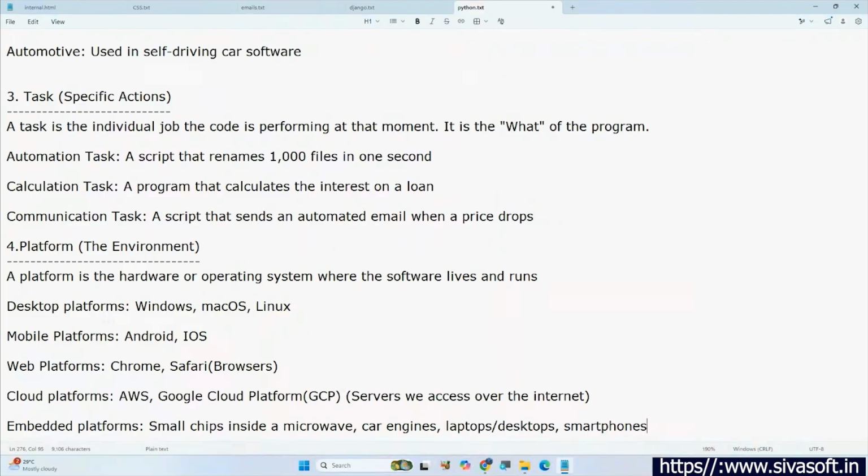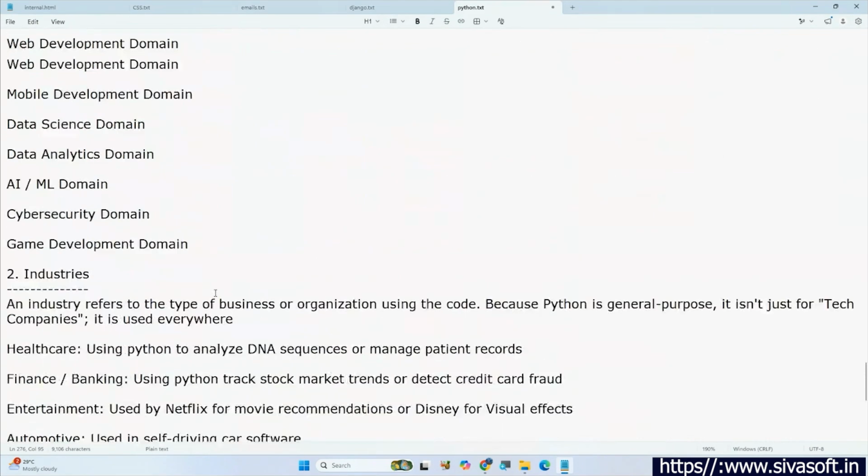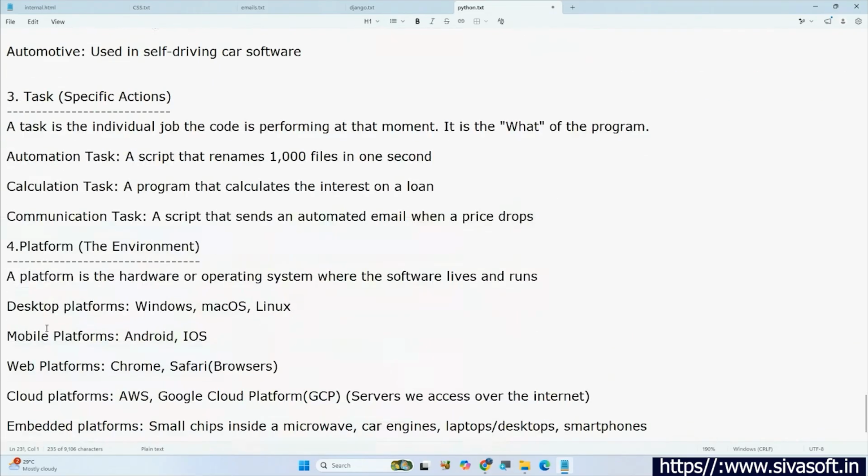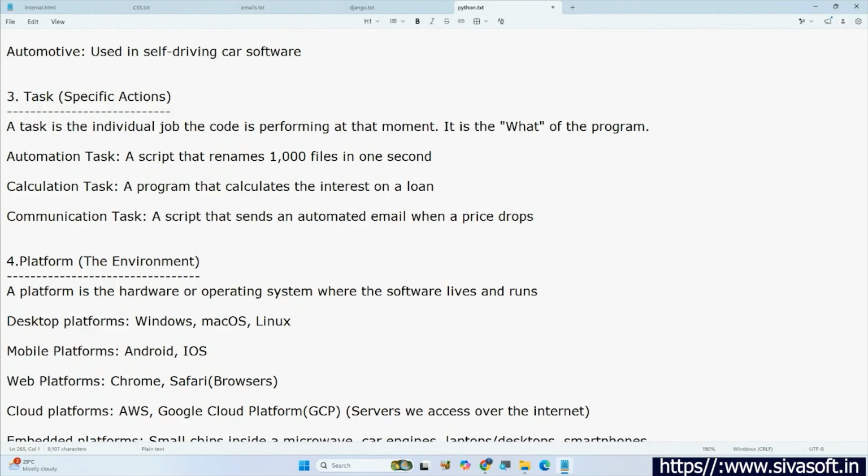Okay, so simply I can say that general purpose means it is not limited to any specific one. It includes everything: domains, industries, tasks, as well as platforms. So this is the biggest advantage of Python. Why Python is more popular? This is the main reason, because Python is a general purpose language, or simply we can call it versatile. Any doubts up to now? Okay. No, sir. Fine. Got clear.